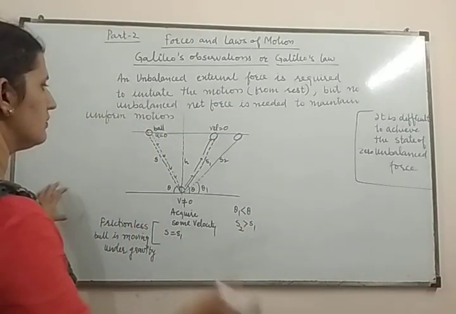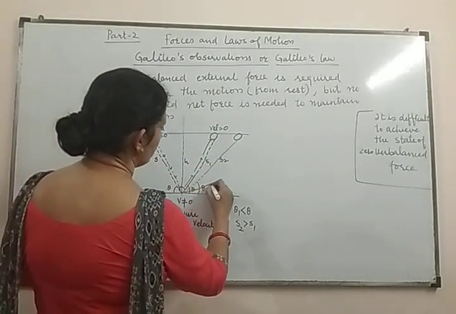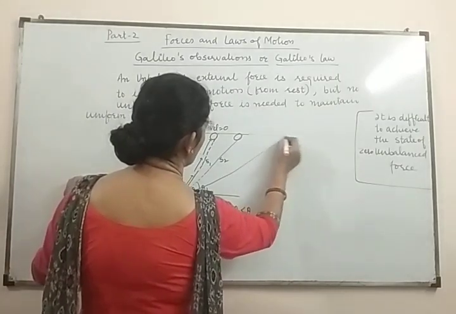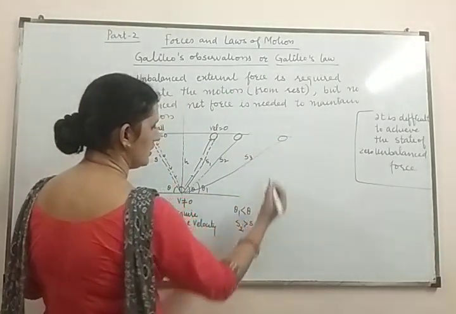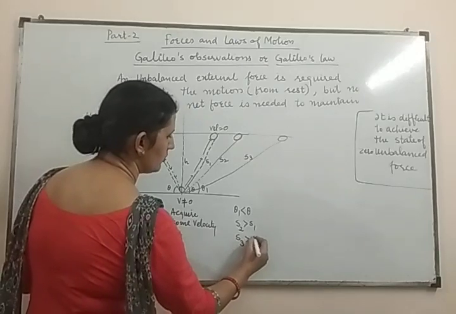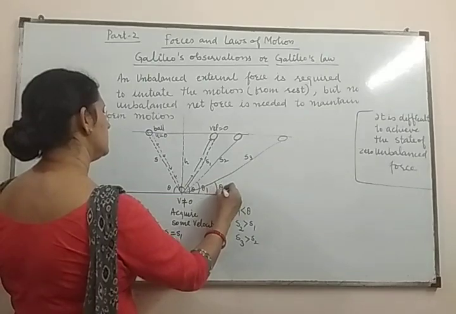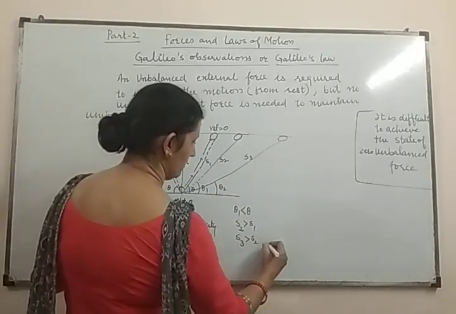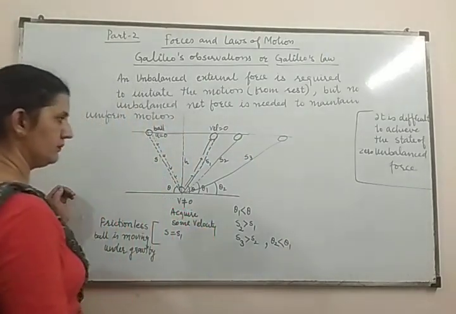It was observed as the plane is lowered, and similarly for the third case, the ball travels more distance, s3. Here s3 is more than s2, and the angle in this case is theta 2. You can write theta 2 is less than theta 1.